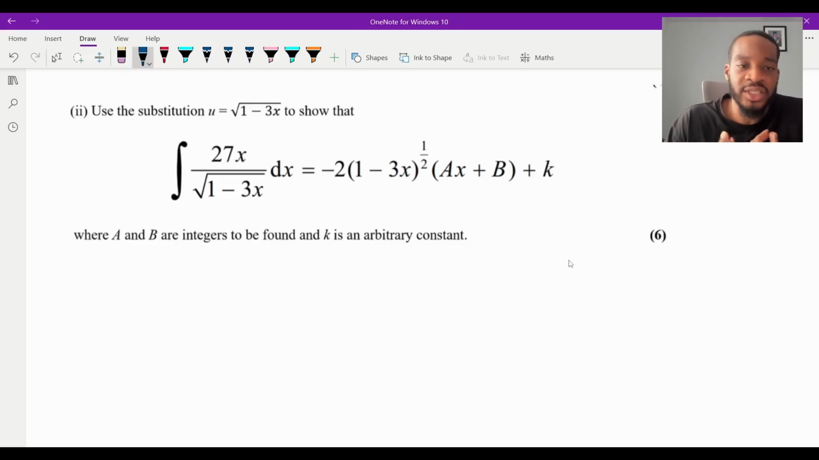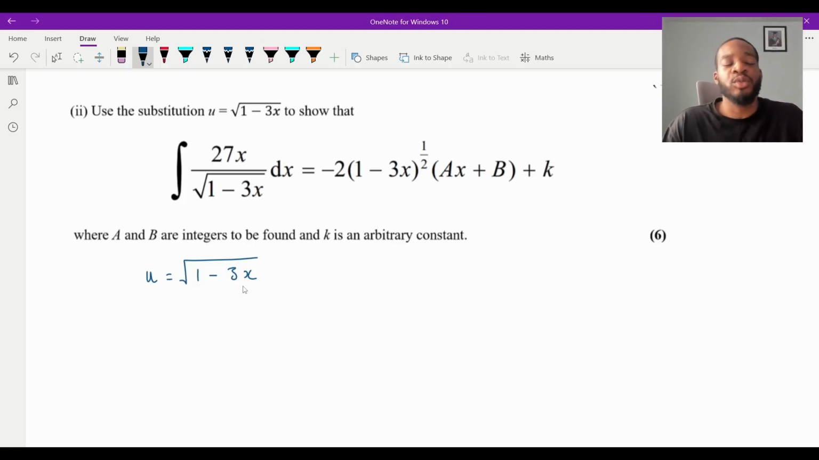Which is probably what I would do as well, actually. So, yeah, let's go ahead and do it this way. So we know that u is equal to √(1 − 3x). Remember, the aim is still the same. We're trying to get everything from x in terms of u.